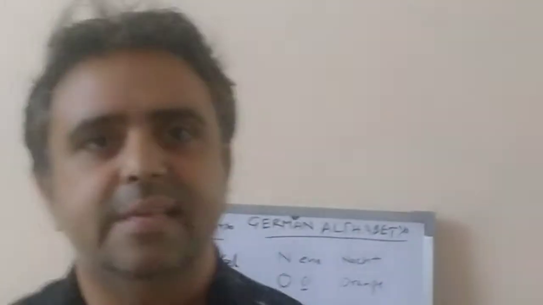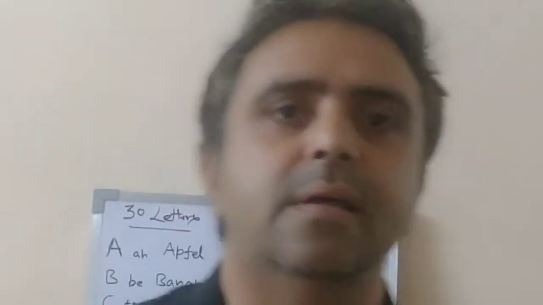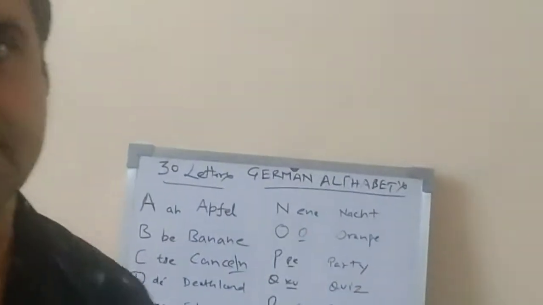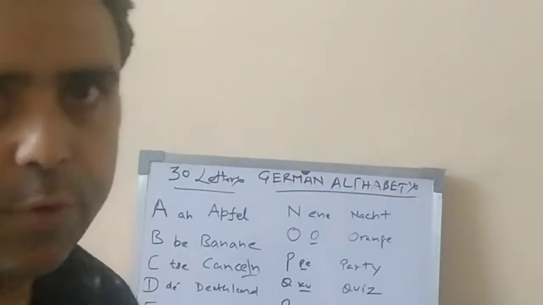In the German language, there are 30 letters in the alphabet, of which 26 letters are the same as in English, but the pronunciation differs from English. And there are four more letters. Apart from that, let's see one by one what they are: 26 letters plus four special letters of the German alphabet. Let's see one by one, with pronunciation. Pronunciation is very necessary in this, so watch carefully and listen carefully to what I tell.